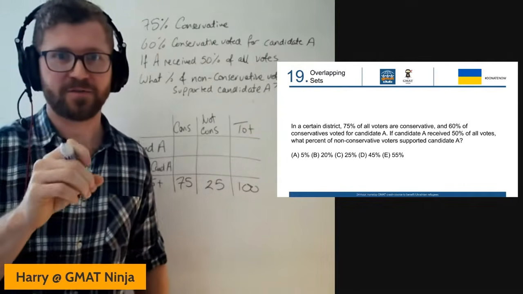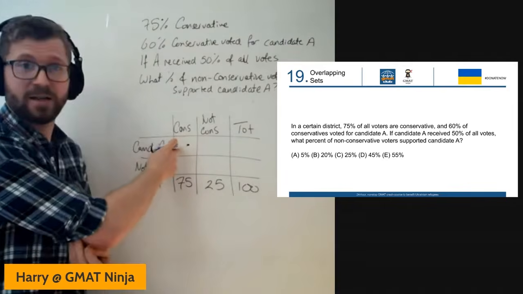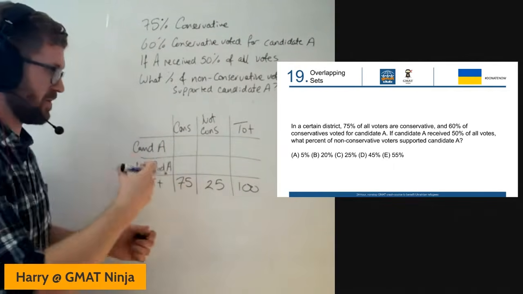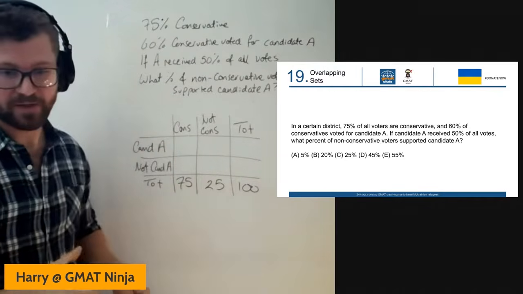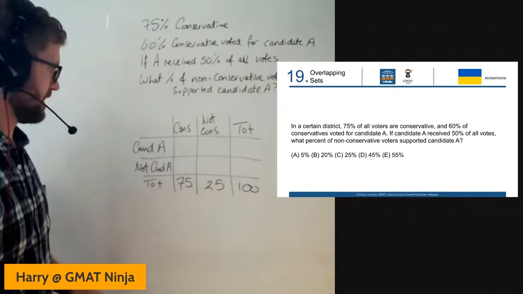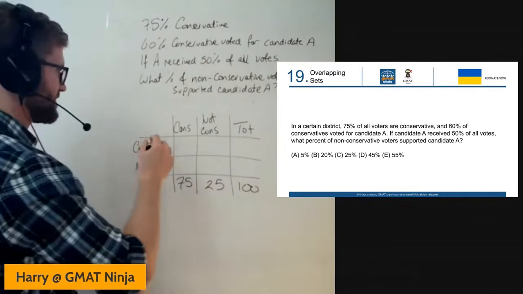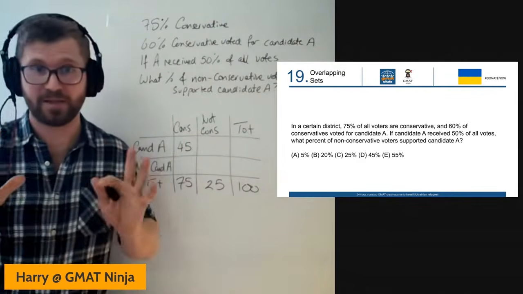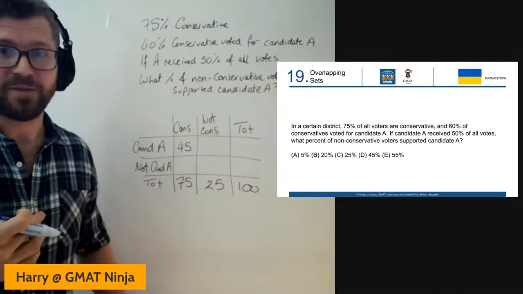60% of conservatives voted for candidate A. So it's not 60% going in here. That would be 60% of the total. What we're looking for is 60% of 75, and that's going to give us our answer there. Trying to do this quickly. I did do this earlier. 60% of 75 will give me 45 in there, and I'll leave that for you guys to check if you want to. But now we can begin to fill out the rest of this.